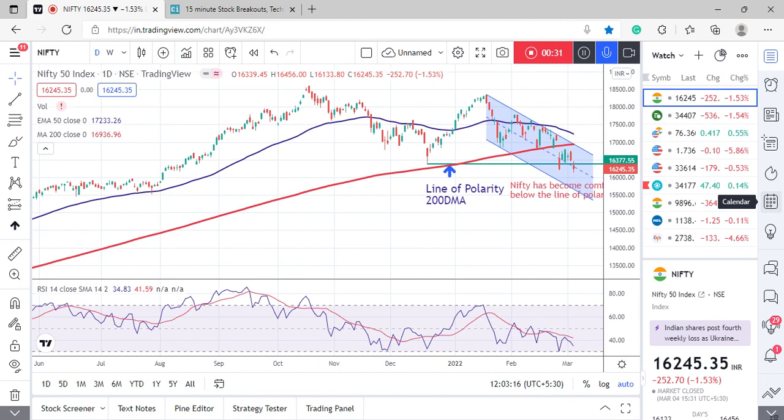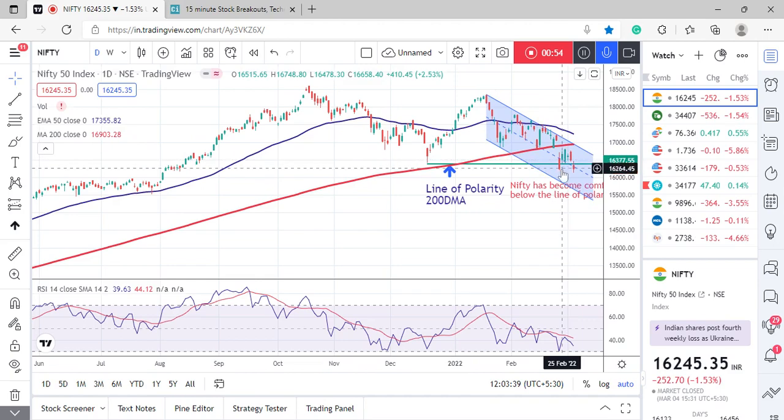So Nifty remained under selling pressure and fell below its previous swing low. This swing low was broken during the previous week, and Nifty closed below that. We can see that Nifty is currently trading within a falling channel, and it is hovering near the midpoint of the falling channel.